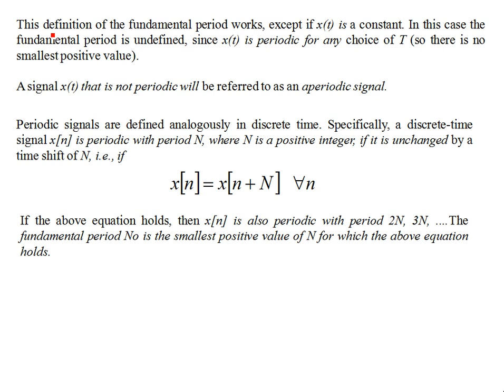If there is no fluctuation, if there is no information contained in the signal, that's your constant phenomenon. Constant is constant. With respect to time, it's not changing, it's not conveying any information. There's no pattern of fluctuations. So what about a constant? For a constant, this definition of the fundamental period works except if x(t) is a constant.